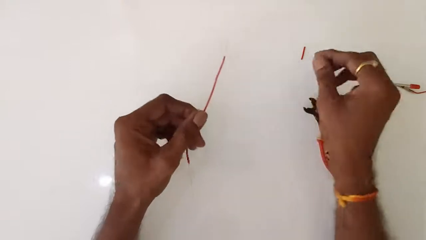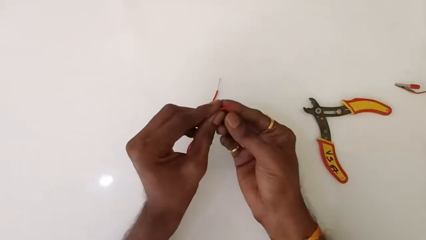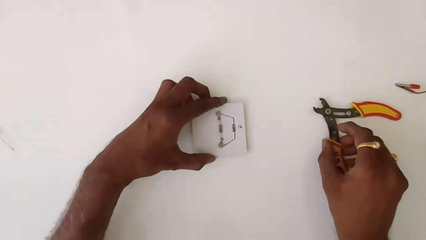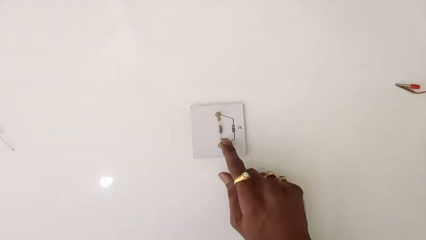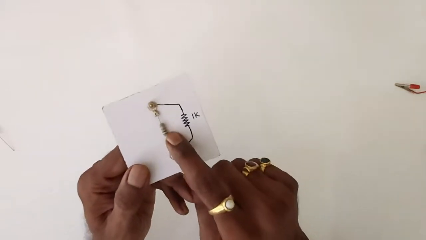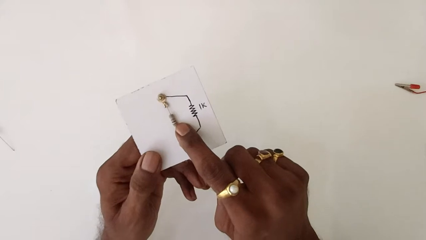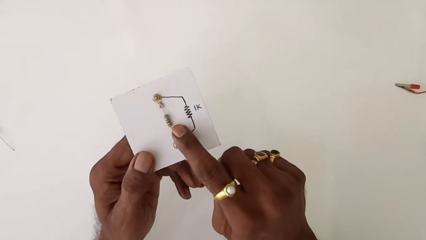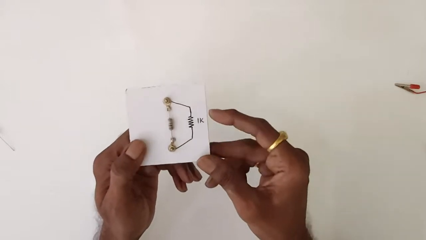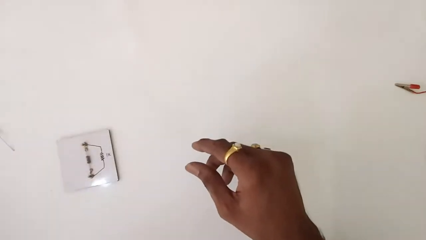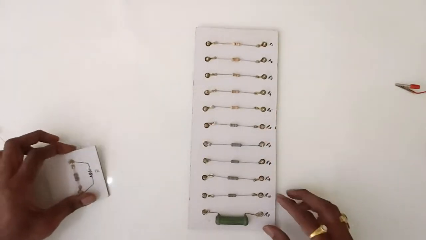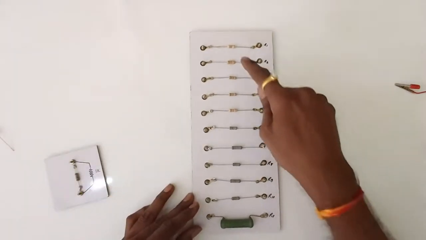This is the insulating material coated on this conductor, and then this is called the resistor. This is a single resistor. There are color codes on the body of this resistor. We shall study about the color codes and the color code evaluation with the help of color code chart in our other lessons. Then these are a number of resistors here, and these resistors have different values.